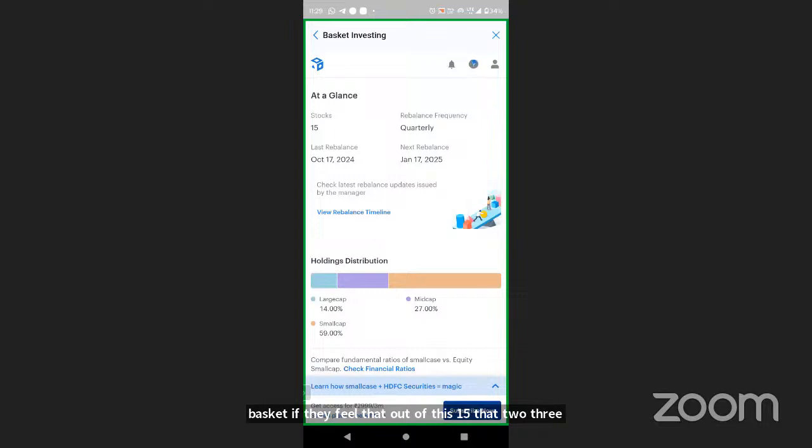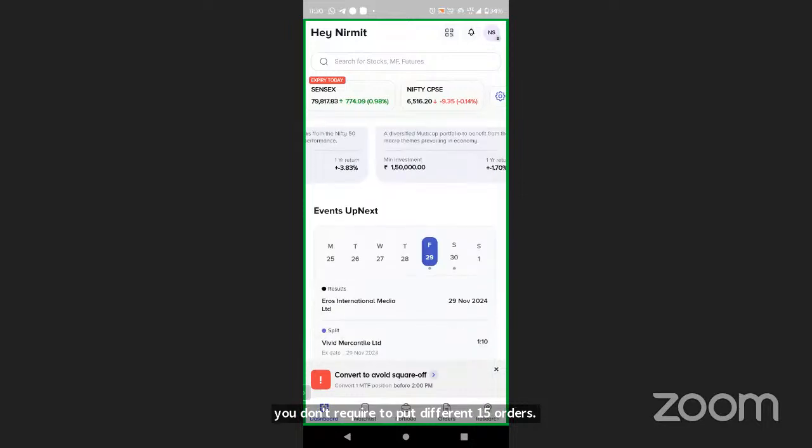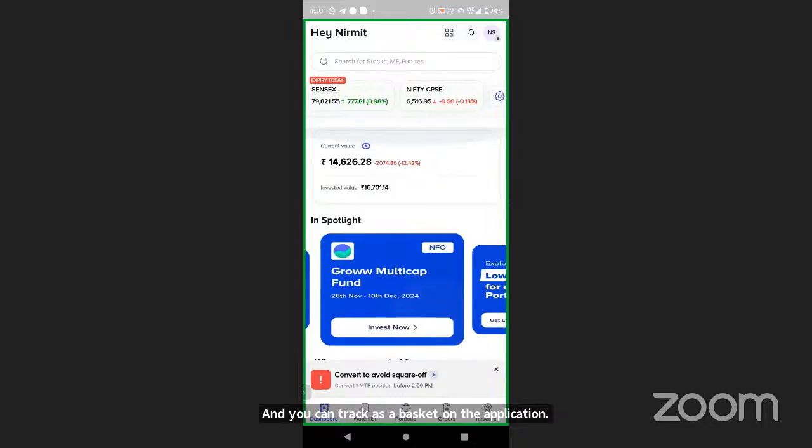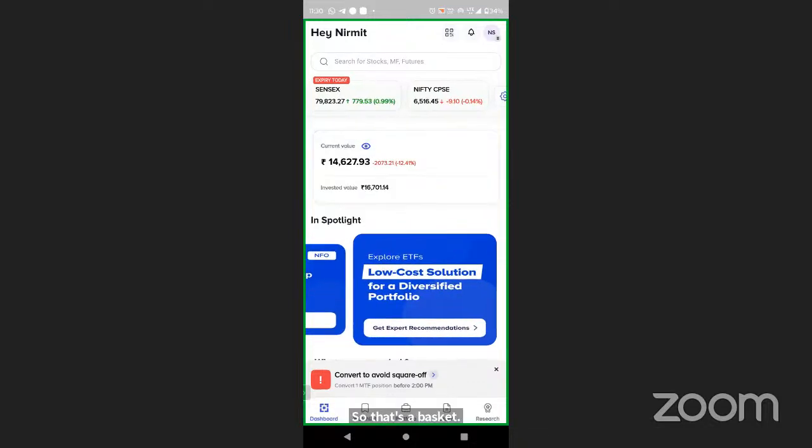You will receive a notification. Once you click on the notification, you will be able to see that I have to sort out these 2-3 stocks and I have to add these 2-3 stocks. So that is all rebalancing. Once you click on OK, your automatic rebalance will happen. If you want to invest in this basket, subscribe, and in one click, your whole basket will be purchased for you. You don't require to put in 15 different orders, and you can track it as a basket on the application itself. Right? So that's basket investing. Now I go to the watch list.